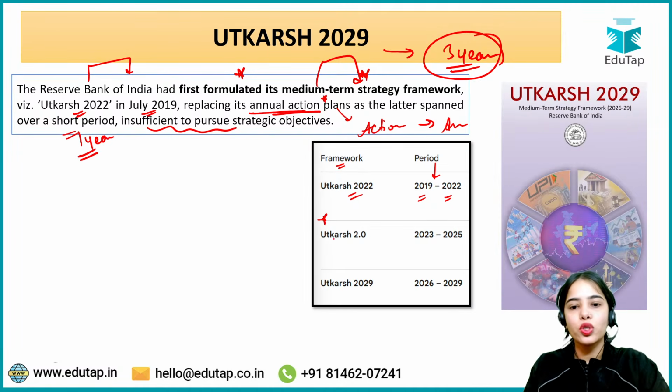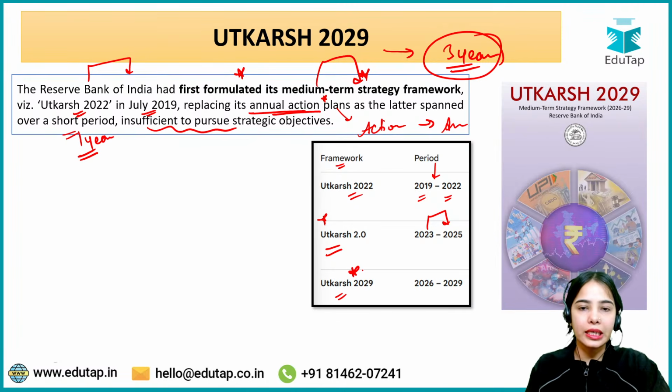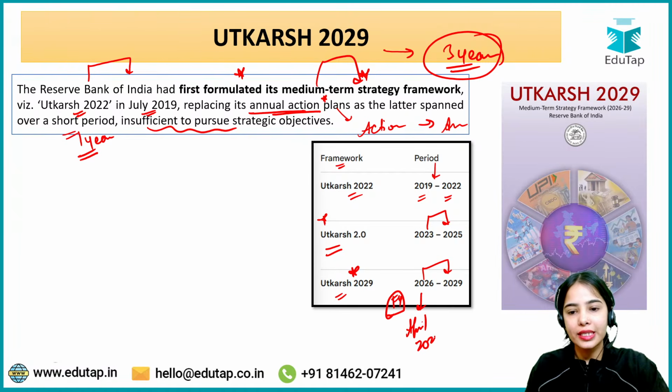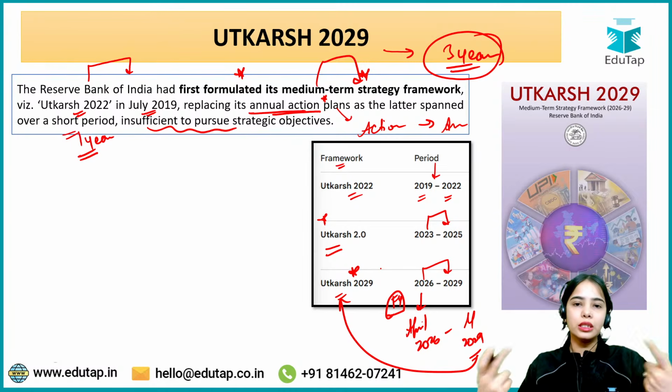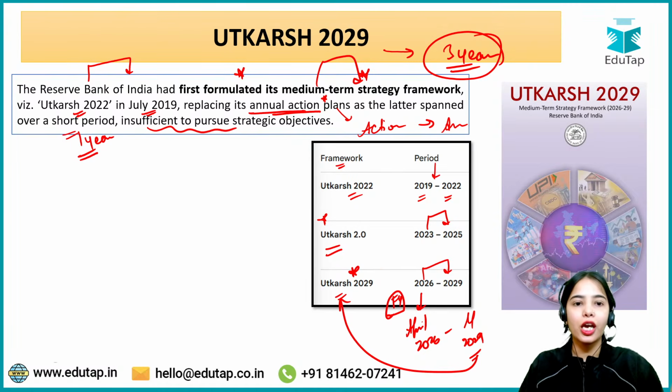Then the second framework was Utkarsh 2.0, which was for the time period of 2023 to 2025. Now the third framework, recently released by the RBI, is Utkarsh 2029, for the period 2026 till 2029. And here we are talking about the financial year, from April 2026 till March 2029. So Utkarsh 2029 is the framework for a 3 financial year period, for the medium term.